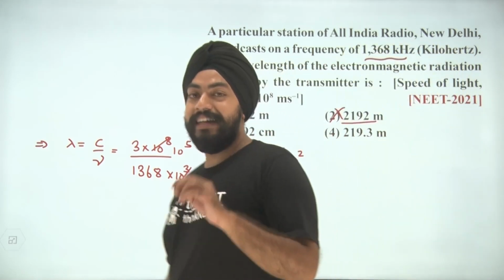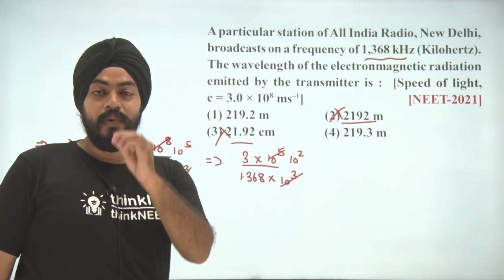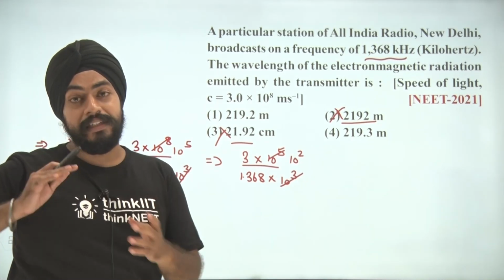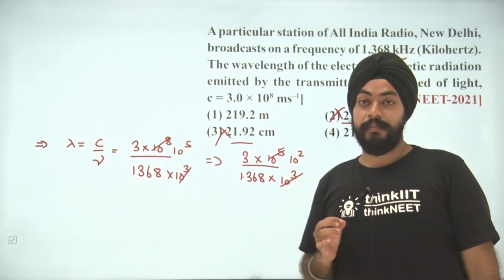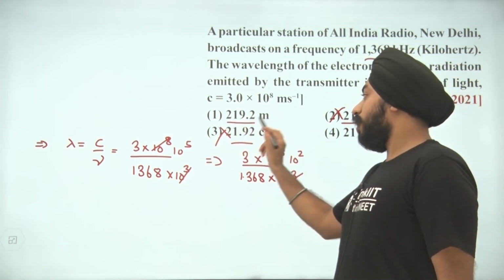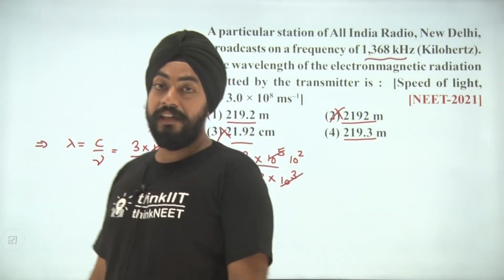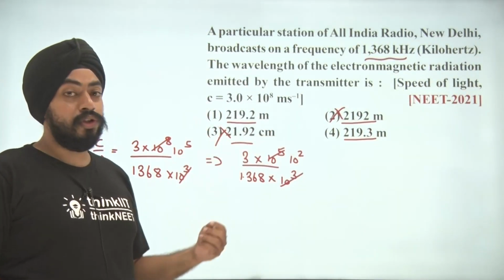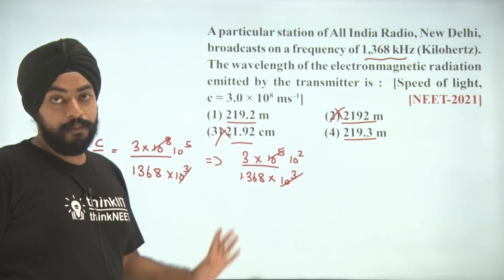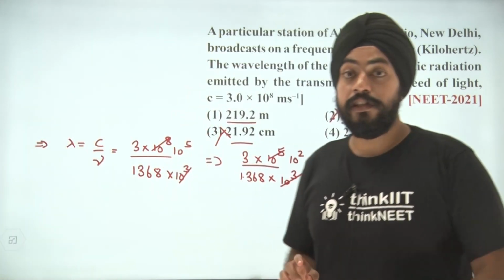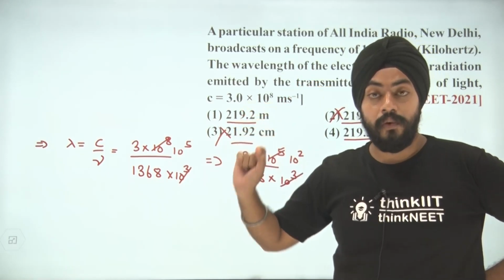A very interesting part in this question, students: in NEET 2021, they made students do the calculation to very accurate decimal places, because the answers have been given as 219.2 and 219.3. So for this particular question, you can only give the answer by doing very accurate calculations.